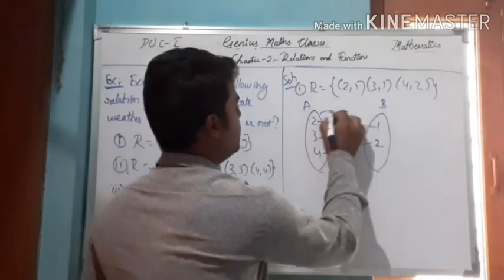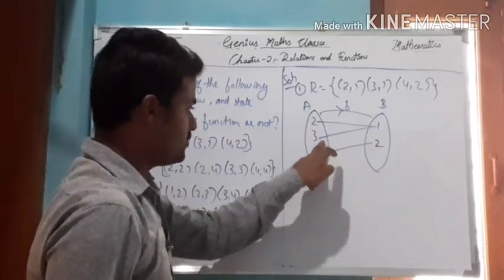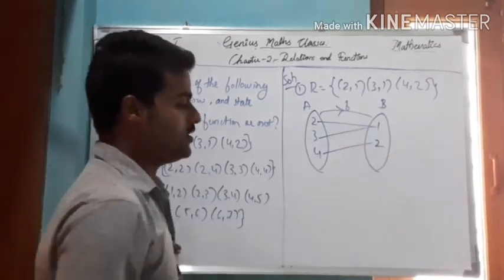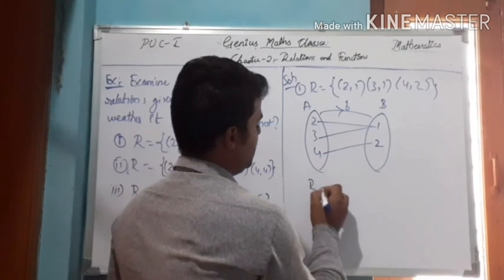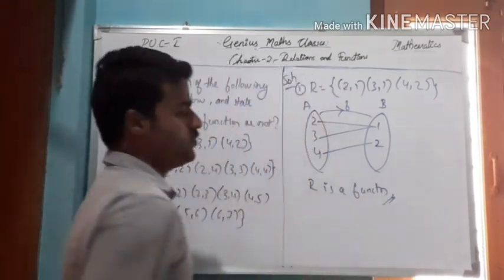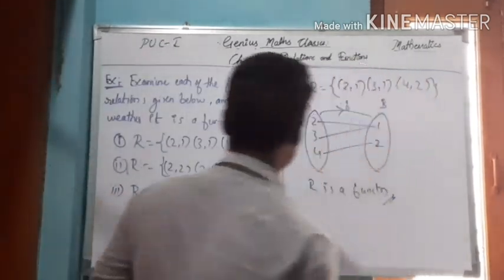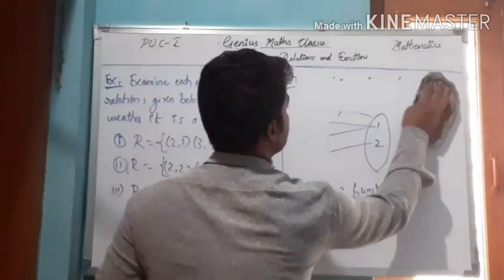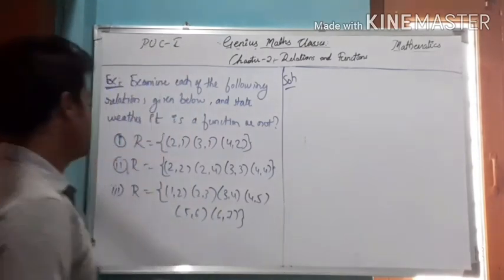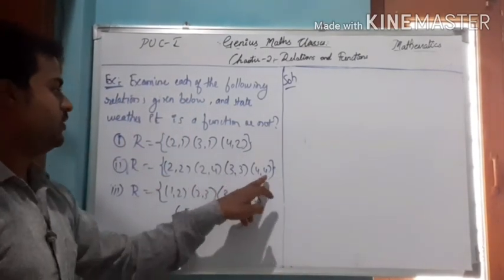Look at the function now. The image of 2 is 1, unique. The image of 3 is 1, unique. The image of 4 equals 2, unique. And therefore this relation is a function. So R is a function. First one is this relation R, R is a function. Second one, R equals {(2, 2), (2, 4), (3, 3), (4, 4)}.